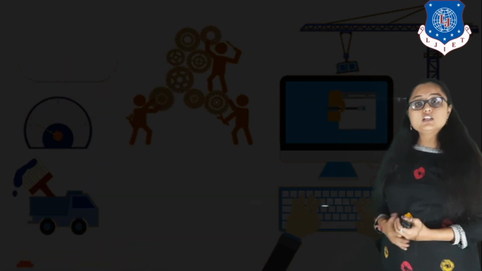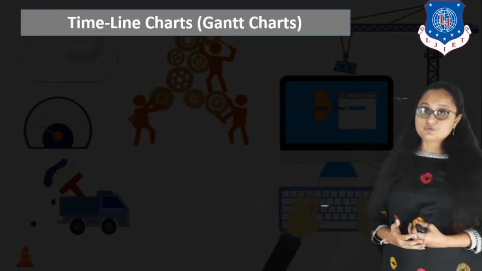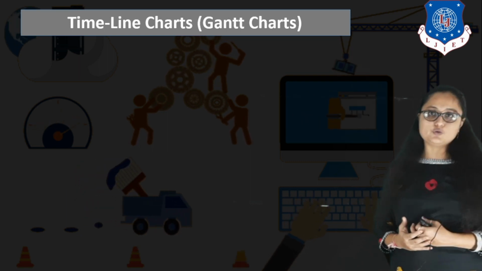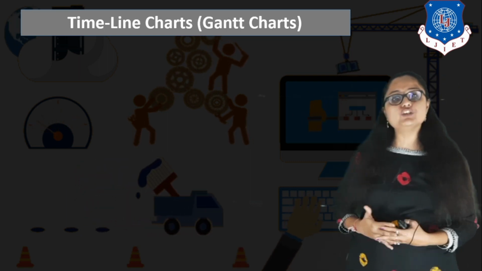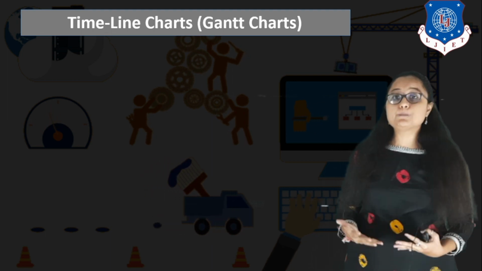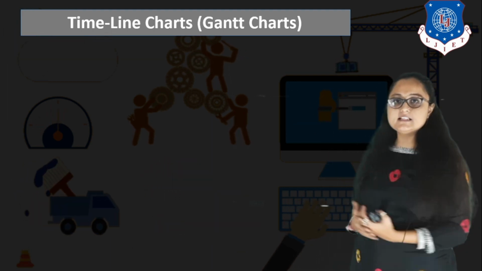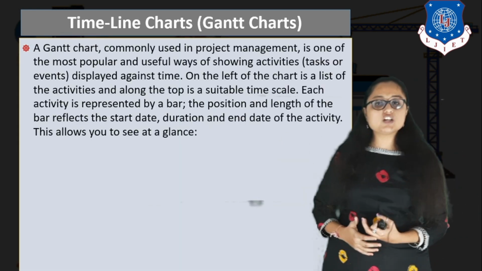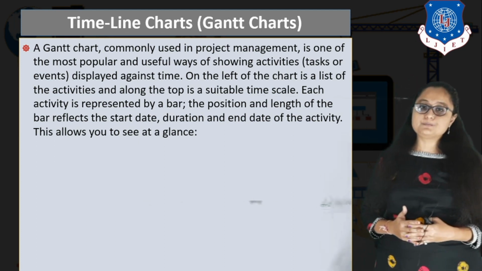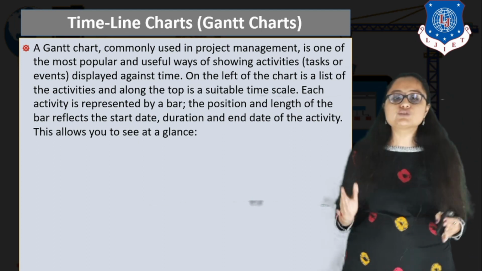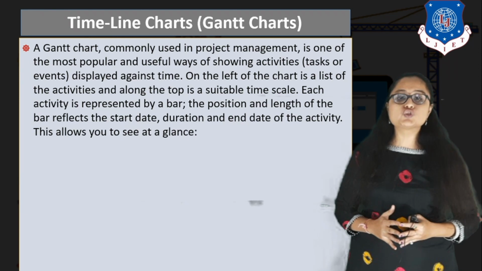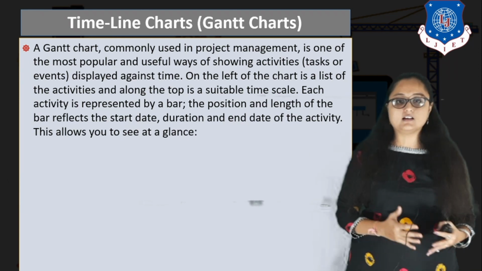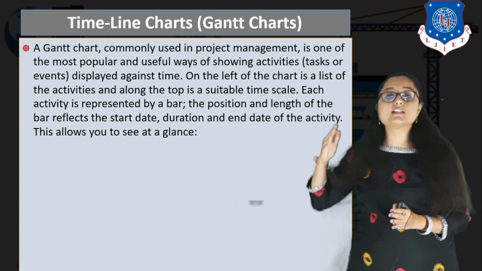So this was all the tasks that a project manager has to do if he or she has to determine the actual project schedule. Now there are different techniques in which you can show the project schedule. One of them is the timeline chart, or you can say the Gantt chart. Now what do you mean by a Gantt chart? A Gantt chart is commonly used in project management and is one of the most popular and useful ways of showing the activities. Activities means all the tasks and the events displayed against time.